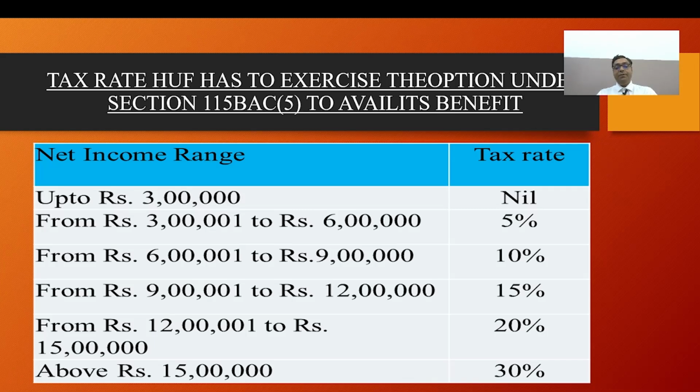Up to 3 lakh rupees is nil, 3 lakh to 6 lakh is 5%, 6 lakh to 9 lakh is 10%, 9 lakh to 12 lakh is 15%, 12 lakh to 15 lakh is 20%, and above 15 lakh is 30%.